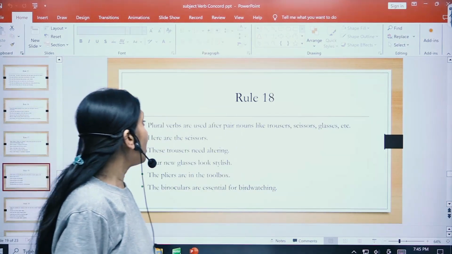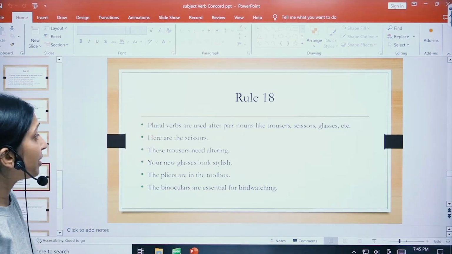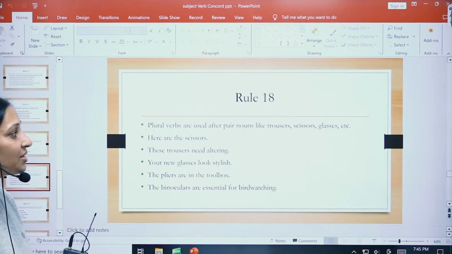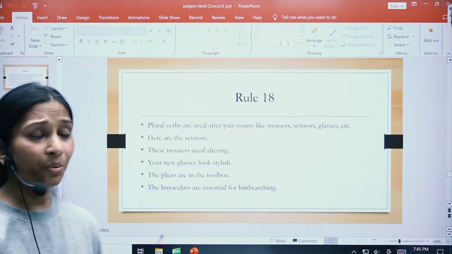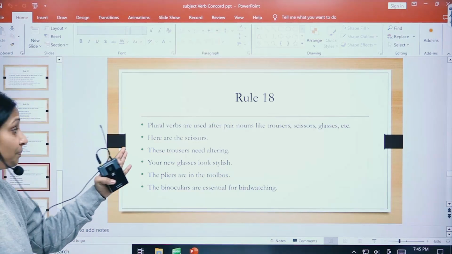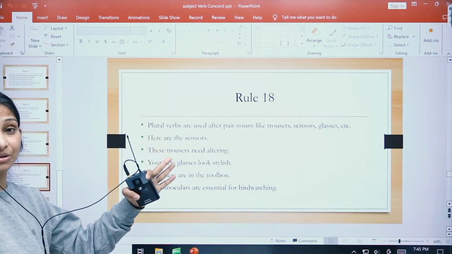The next rule is plural verbs are used after pairs, nouns like trousers, scissors, glasses, pants. So they all will be plural. So plural verbs: here are the scissors.